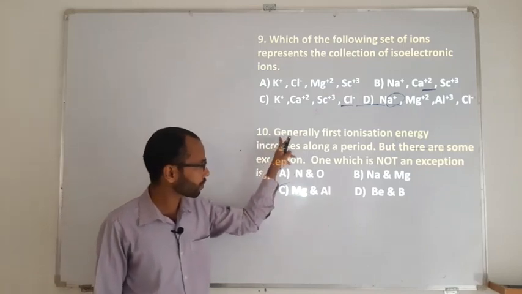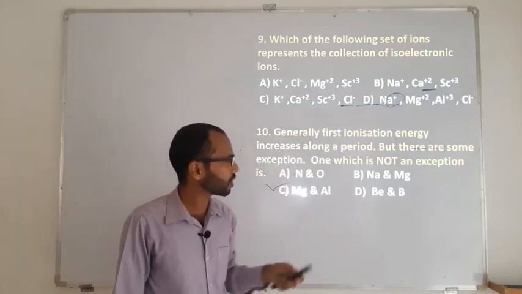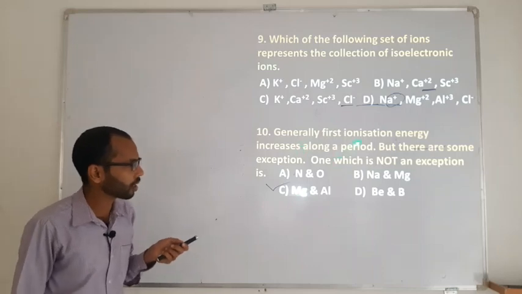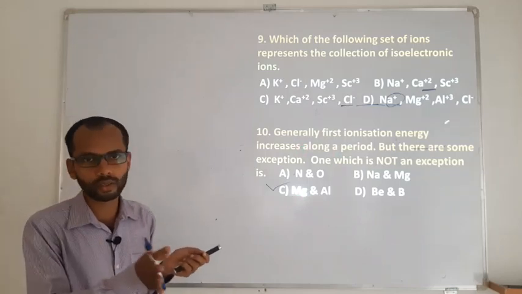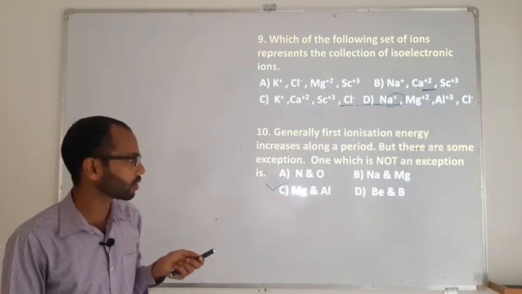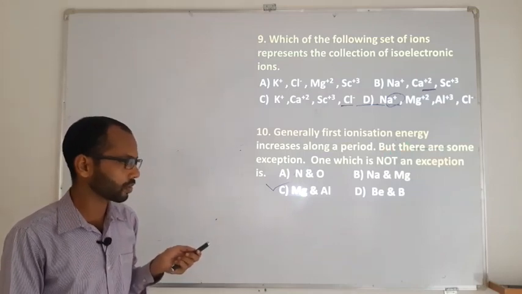Now the last question. Generally the first ionization energy increases along the period. First ionization energy increases along the period because size decreases. But there are some exceptions.